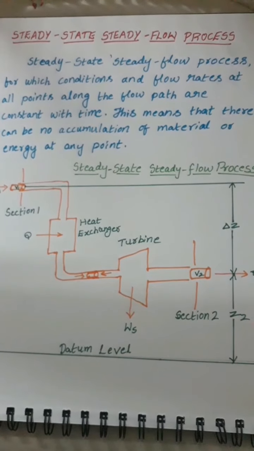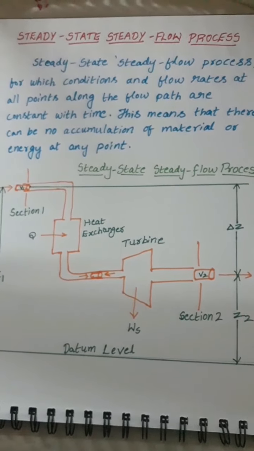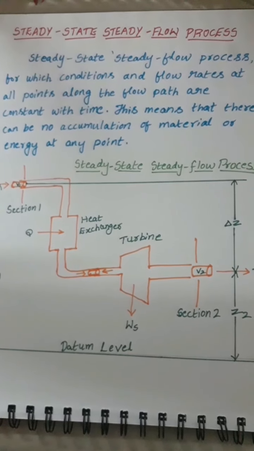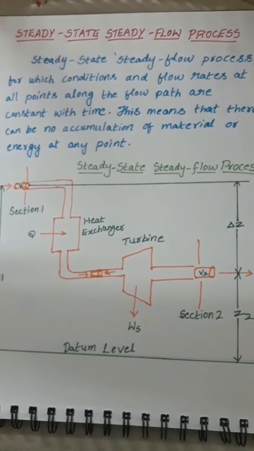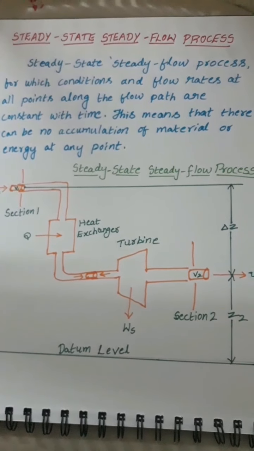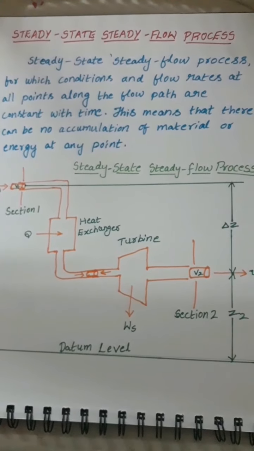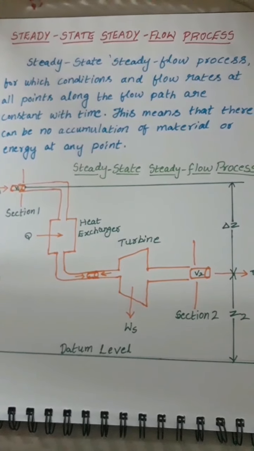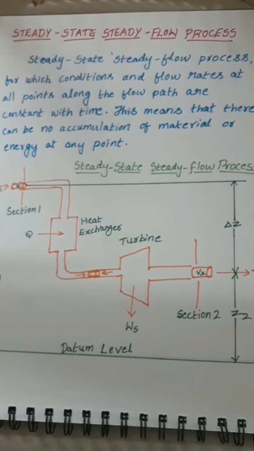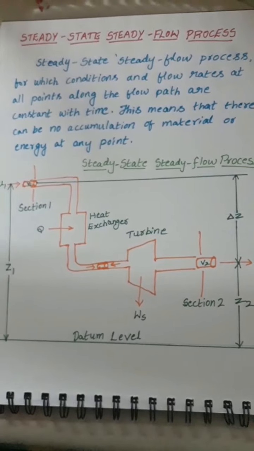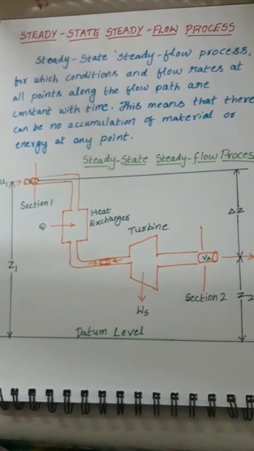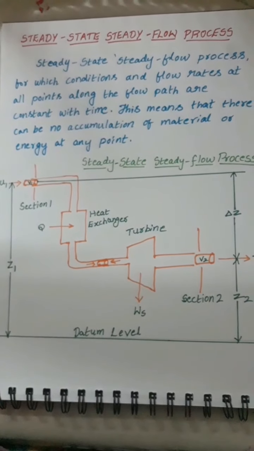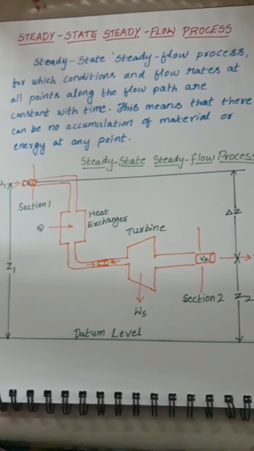This process is one for which the conditions and flow rates at all points along the flow path are constant with time. That means it will not change through the entire process. So there can be no accumulation of material or energy at any point. Here we can see the diagram for the steady state steady flow process. Here we take an element which will be moving from section 1 to section 2.